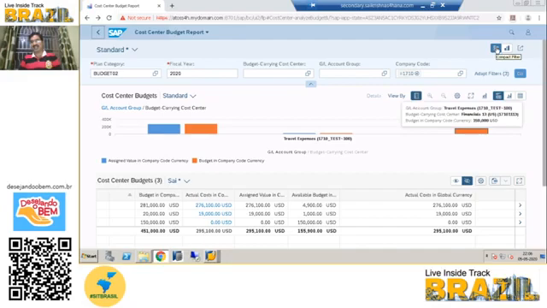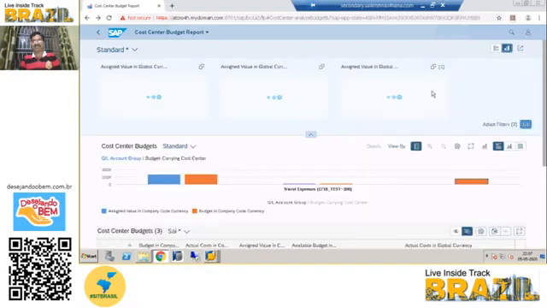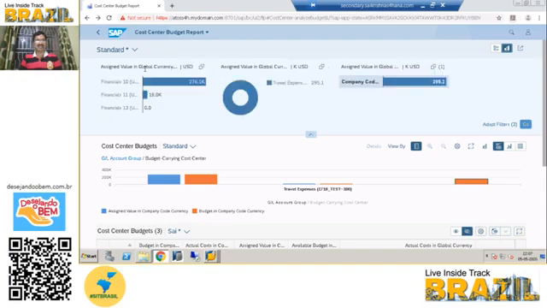See here, we have a compact filter, and another filter is also there, the visual filter. If you go into the visual filter, three filters are there here. Assigned value in global currency. See here, cost center wise, it is showing 276.1k, 19k, and 0k.